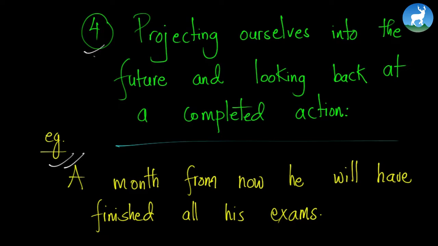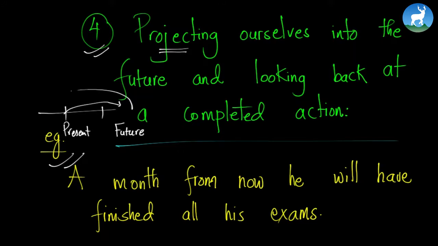So this is more like projecting ourselves into the future and looking back at a completed action. We are projecting ourselves in future, and then we're looking at the past form. Quite complex, right? So it's like throwing ourselves in future and looking back.